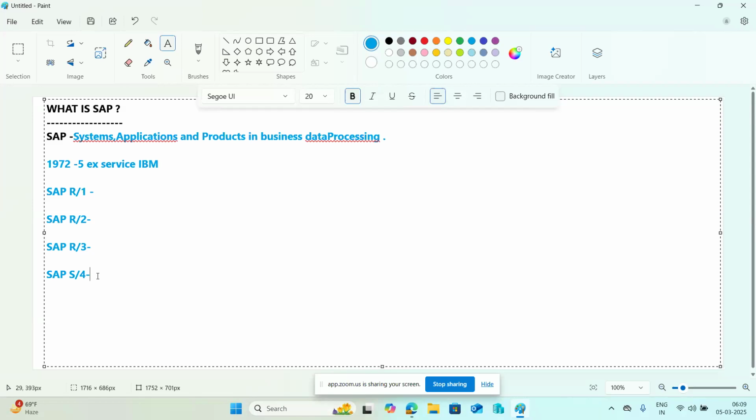So SAP offers a wide range of... someone is saying they are unable to join.